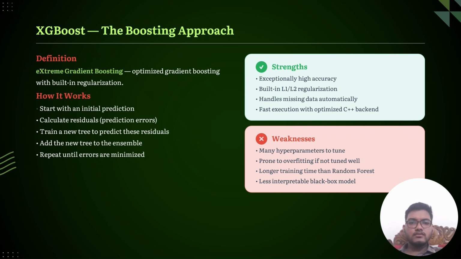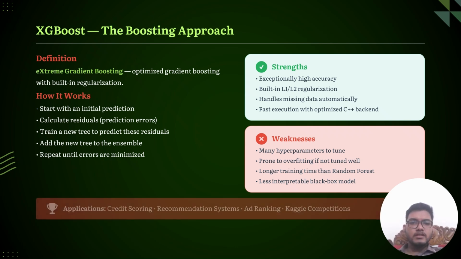The major strengths of XGBoost are very high accuracy, built-in regularization, fast optimized implementation, and excellent performance on structured data. Weaknesses include more hyperparameters to tune, longer training time, and being harder to interpret. XGBoost is widely used in credit scoring, ad ranking, recommendation systems, and Kaggle competitions.